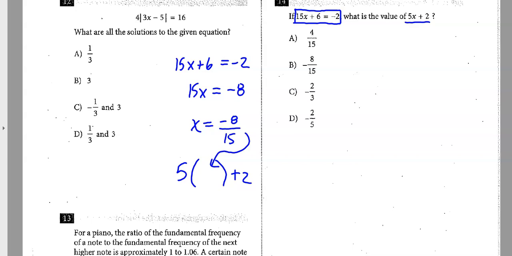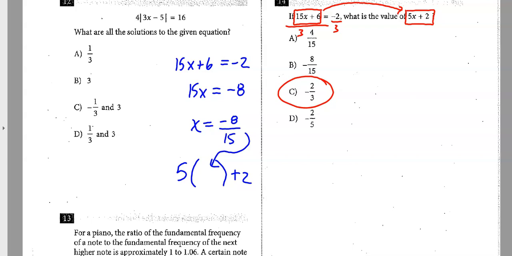Something I want you to peek at and look at is, notice the relationship up here. And this happens a lot, like on a lot of these type of questions. If you look at this left-hand side of the equation, it's related to this piece over here. All right? If you basically just divide this piece over here by 3, you're going to get 5x plus 2. So if the answer is -2, if you just divide it by 3, I already know the answer is going to be -2/3. So they basically just shrunk. You done been shrunk. They divided that by 3, so you just divide the right side by 3.